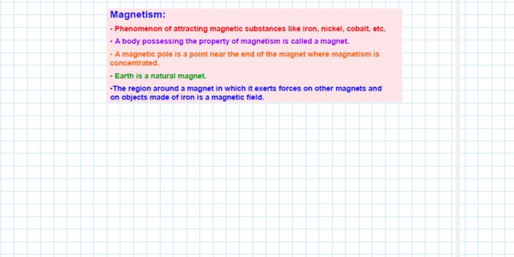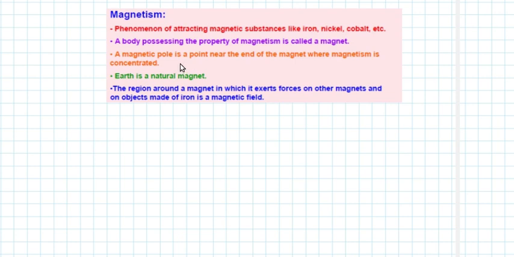Today we will discuss magnetism. Magnetism is a phenomenon of attracting magnetic substances like iron, nickel, cobalt, etc. And what is a magnet? A body possessing the property of magnetism is called a magnet.